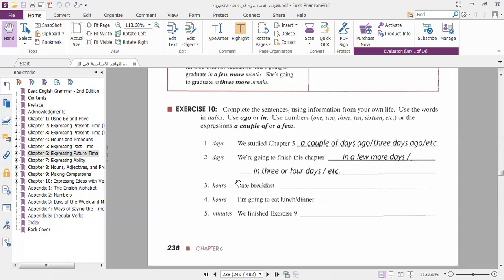Like number 1, we studied chapter 5. He used days, so he put ago. We studied chapter 5 a couple of days ago or 3 days ago. Number 2, we are going to finish this chapter in a few days, or a few more days, in 3, 4 days.